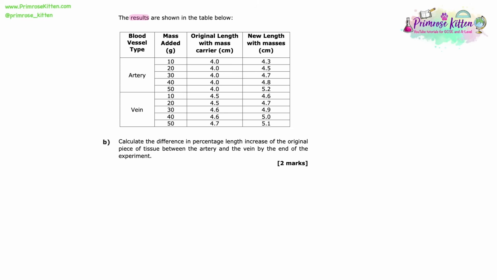The results are shown in the table below. So we've got some rows for the artery, we've got some rows for the vein. The masses added were the same for each one. We've got the original length with the mass carrier, and then we've got the new length with the masses. So every time we added another mass, we'd measure it with the mass carrier, and then once the masses were added. Calculate the difference in percentage length increase of the original piece of tissue between the artery and the vein by the end of the experiment.